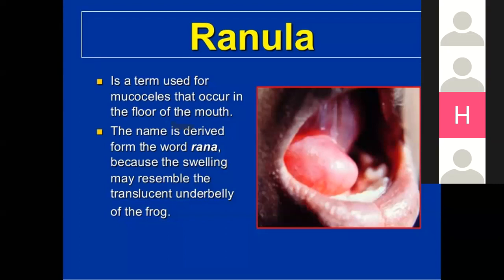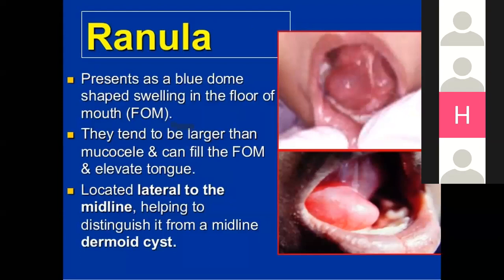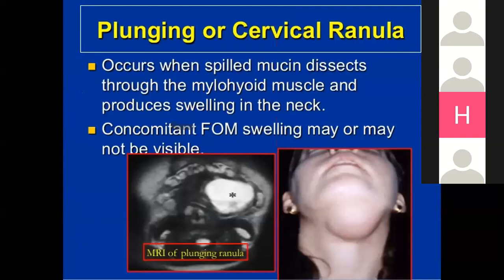So, we talk about the ranula, it derives from the rana. Ranula presents as a blue dome-shaped swelling in the floor of the mouth that tends to be larger than a mucocele and can fill the floor of the mouth and elevate the tongue. It is located lateral to the midline, helping to distinguish it from the midline dermoids. When we talk about the dermoids, it is midline, but the ranula forms at the floor of the mouth.